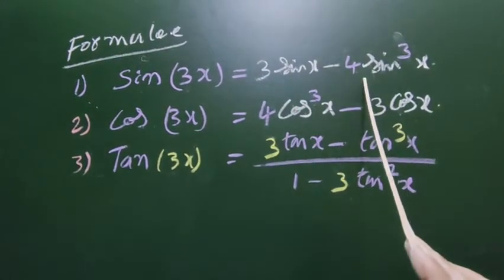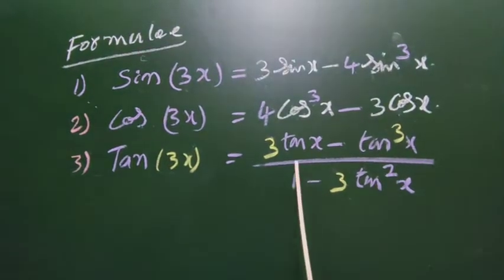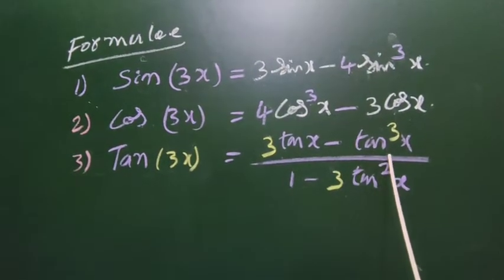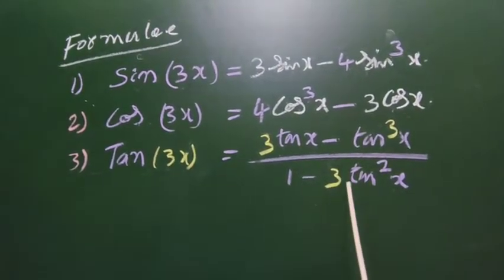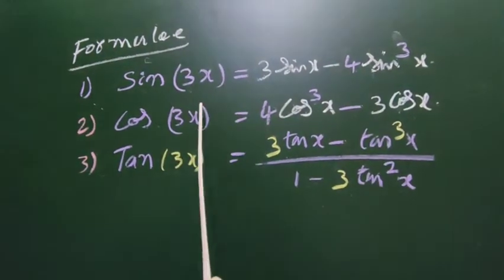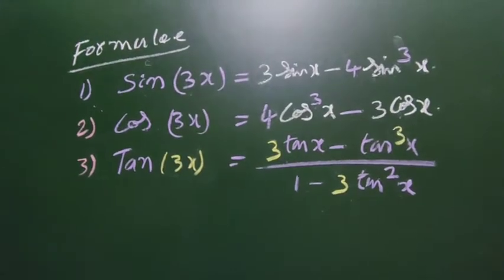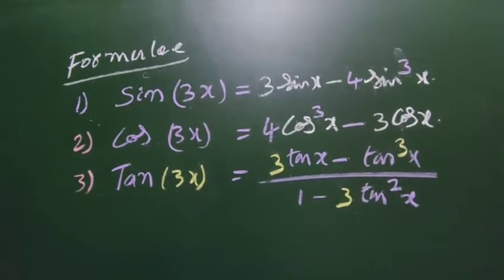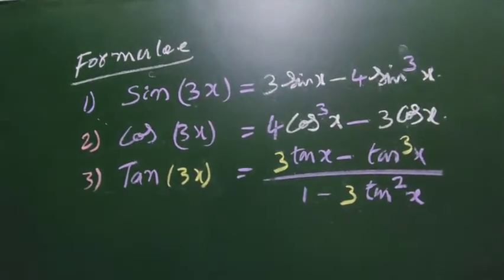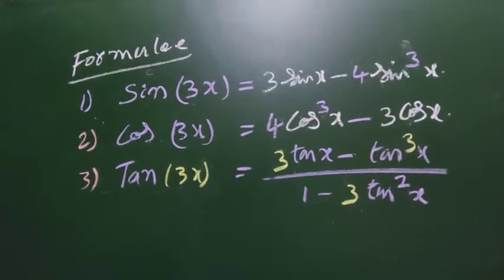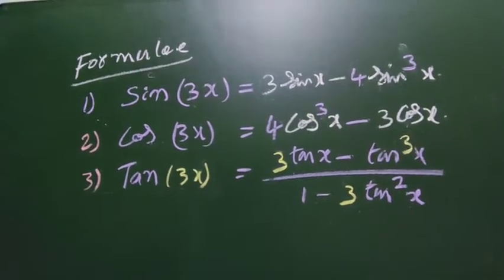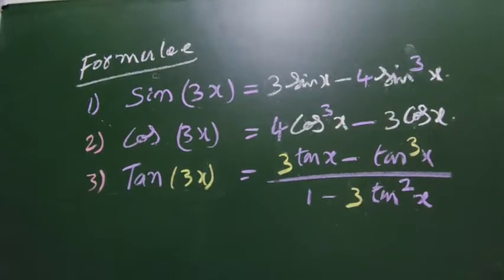3 sin x minus 4 sin cube x. 3 tan x minus tan cube x by 1 minus 3 tan square x. But only cos is its reverse. Very important. These triple x formulas, write them 2, 3, 5 times or read them many times.